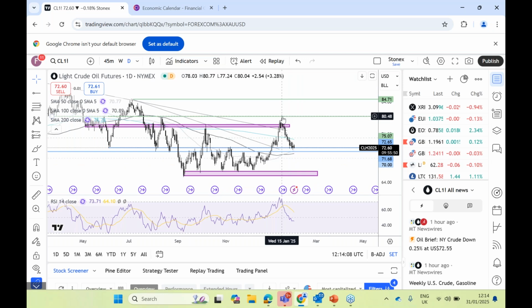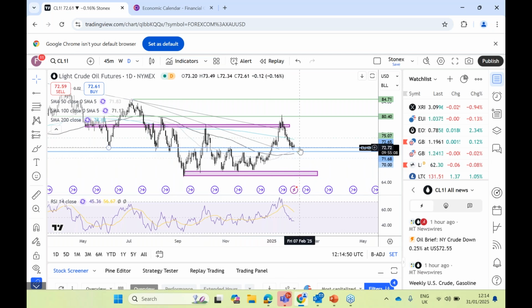So oil was up at $80 a barrel in mid-January, and we've seen this really significant fall off over the past couple of weeks. It's back below the 200 SMA, and we're back at that 72.50 level. Let's not forget this 72.50, 71.50 support resistance zone, at the time resistance, now a support zone, has been pretty key levels as far as the market's concerned. So if we get a break below there, then we're back into this 71 to 67, 66.50 level that we've been trading in for the final quarter of last year.